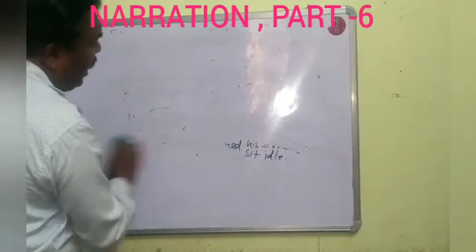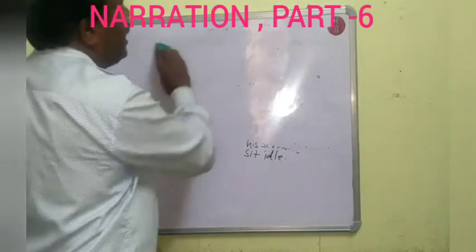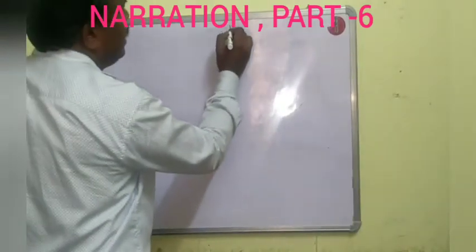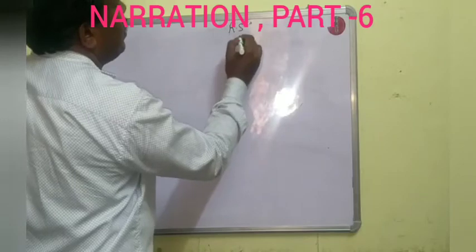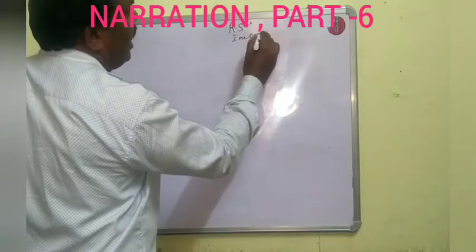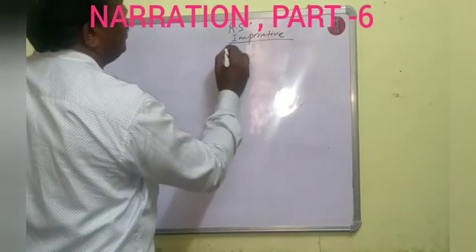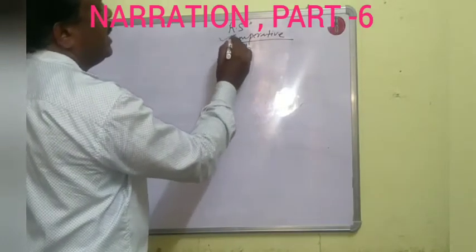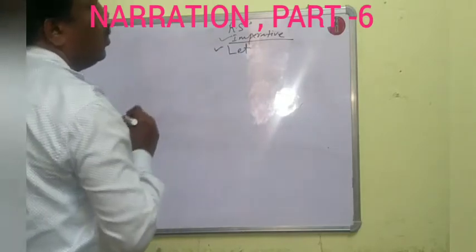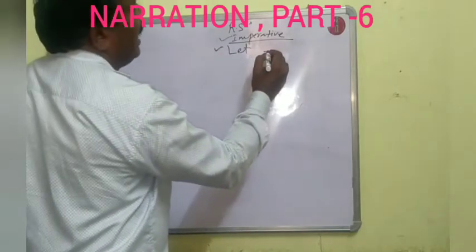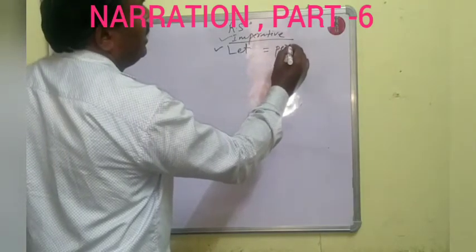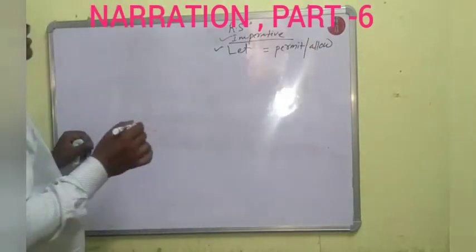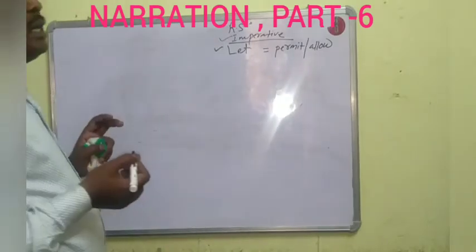If the reported speech is an imperative sentence and it starts with let, and let means permit or allow, then how shall we change it into indirect speech?